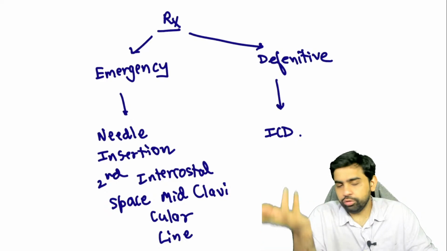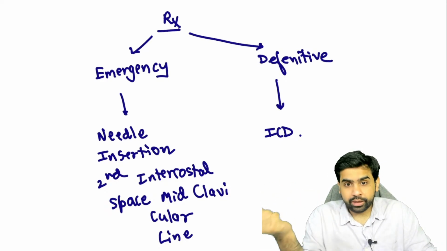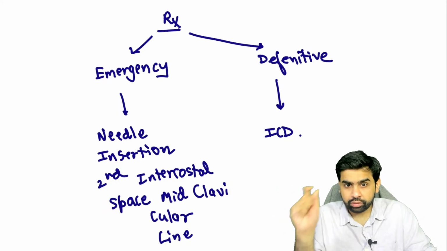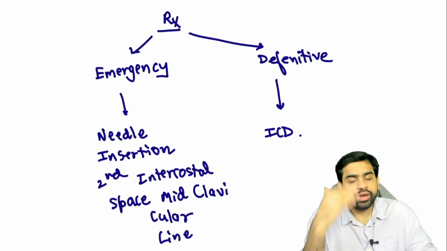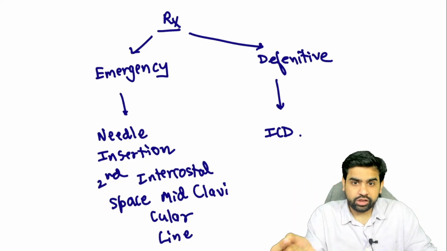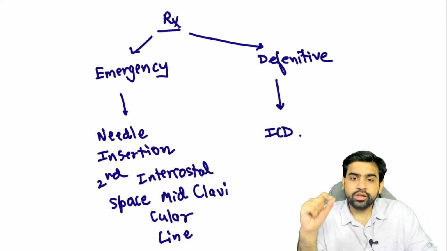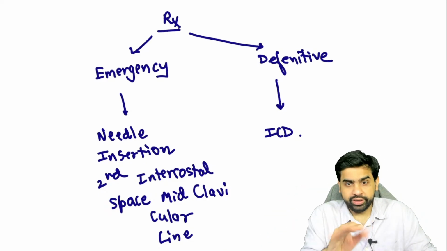You do not have an ICD, you do not have all those things, but you do have a wide bore needle, right? Any particular pen, you can remove the refill of that or something, and directly put it in the second intercostal space. You understand my point? That is why it is an emergency kind of procedure. Even if you are in the trauma center, it will take more time to put an ICD, but putting a wide bore needle is relatively faster. So emergency management is a wide bore needle.